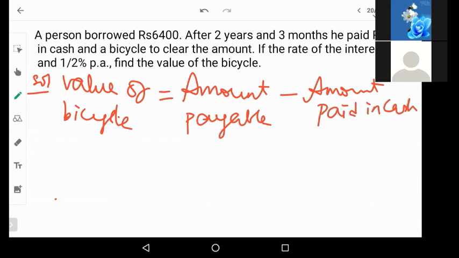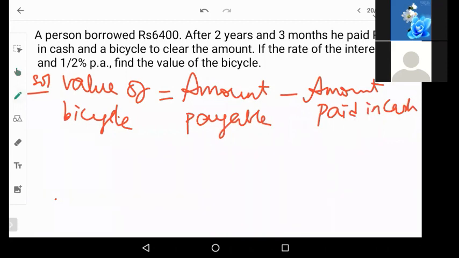So 6,400 was just the principal. Apart from that, interest will be added to it and then it will come to some other amount. Now 6,000 rupees is paid in cash. For the rest of the amount, he has given a bicycle. Correct? So now let us see what the value of the bicycle is. The amount payable is 6,400 plus 3.5% interest for 2 years, 3 months. That will be the amount payable, minus the amount paid in cash, 6,000 rupees.